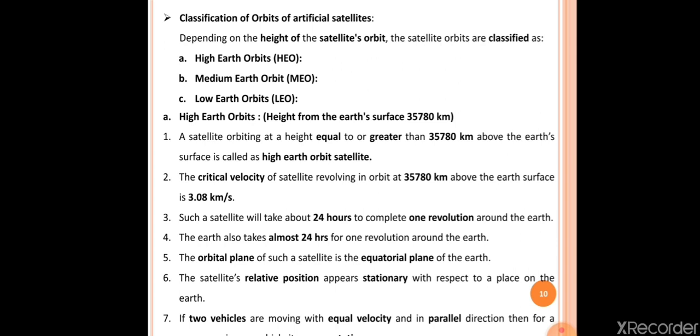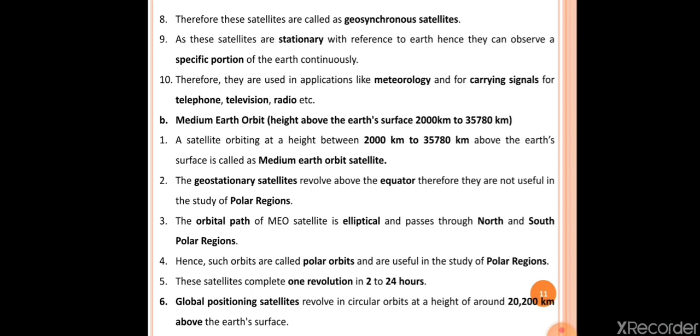So in the next slide, the eighth point is therefore these satellites are called geosynchronous satellites. Geosynchronous, why? Because both the earth as well as the high earth orbit satellites appear stationary. When we see the high earth orbit satellite from the earth surface, the satellite appears stationary. That's why high earth orbit satellites are called geosynchronous satellites.